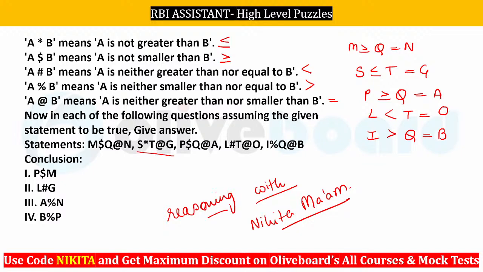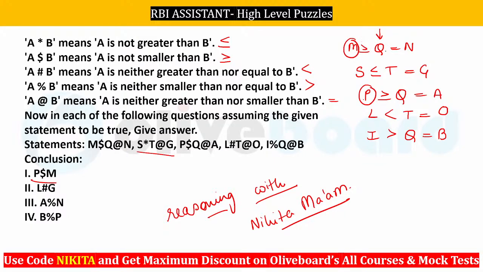ये statements आपके दे रखे हैं. You can see that it's like normal inequality that you do. Now let's check the relation from P to M. How do we have a relation from P to M? Where do we have M here? You can see M is given here and P is given here. The common point that we have here is Q. Now you can see P is greater than equal to Q, but Q is less than equal to N.